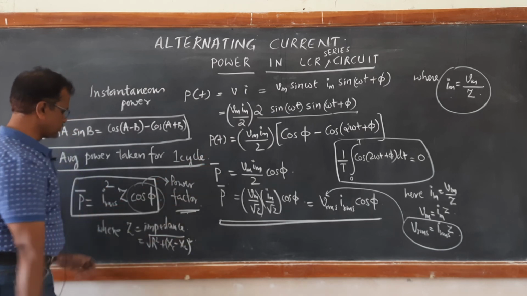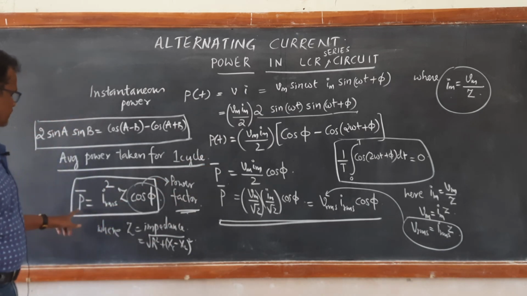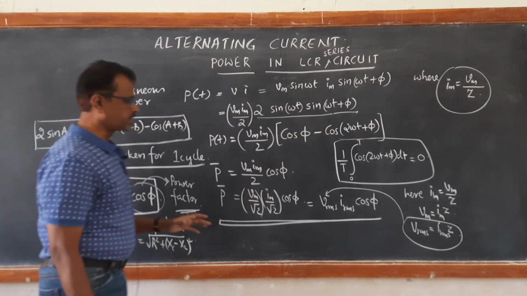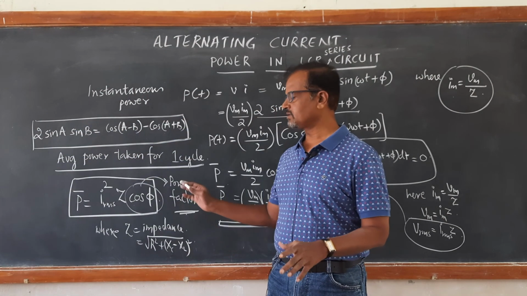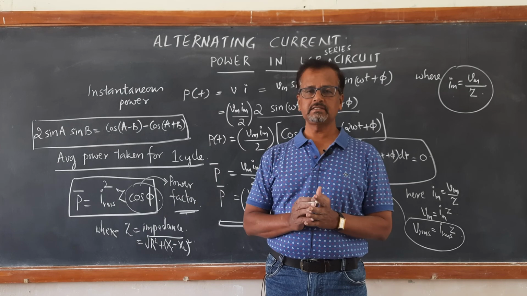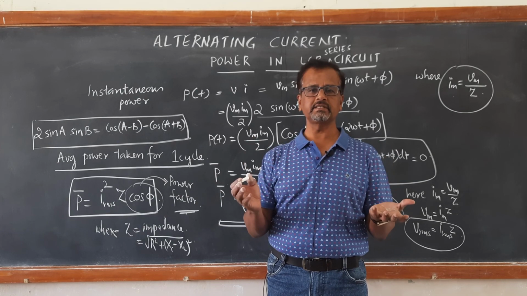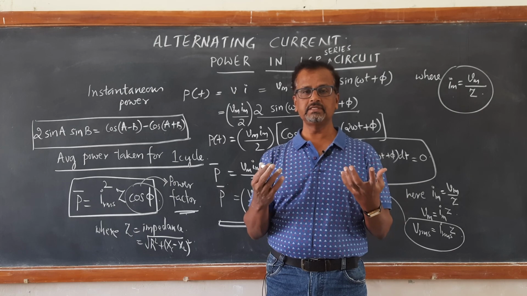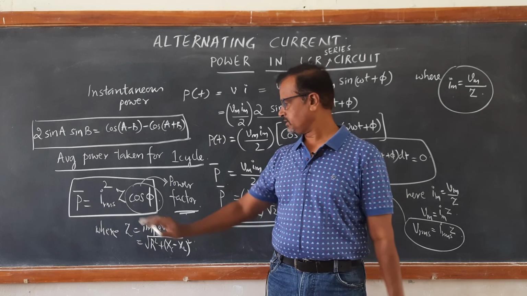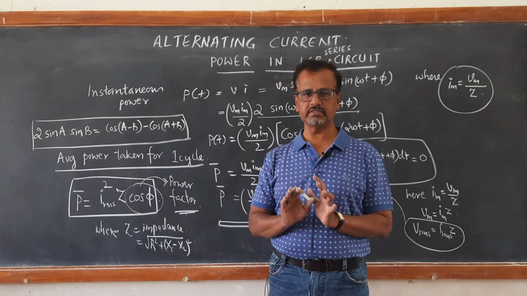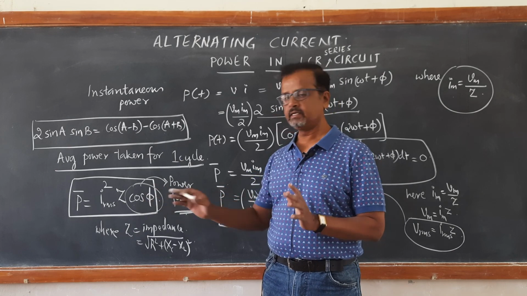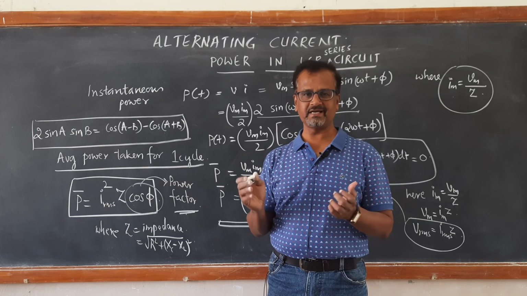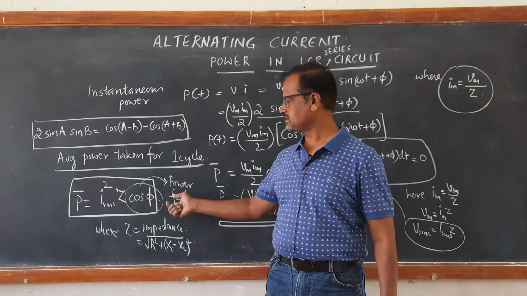We shall discuss more about the average power dissipated in the LCR circuit in detail, for the LCR circuit, for an inductor circuit, for a capacitor circuit, and for AC voltage connected to a resistor alone, using this general equation wherein cos phi has a relation to the cosine of the phase angle. We will discuss it in detail later.